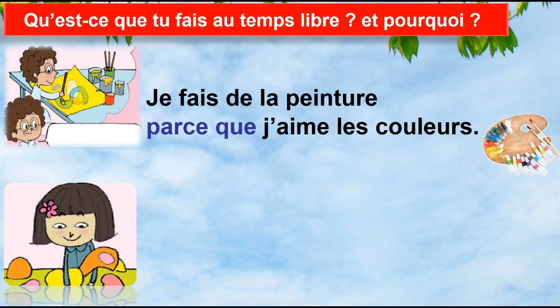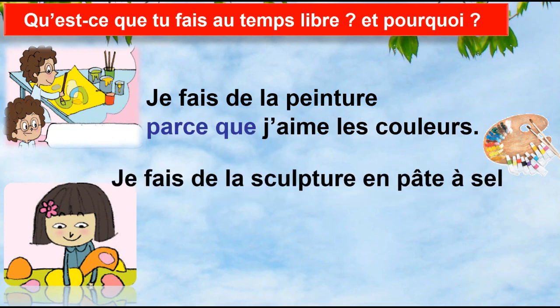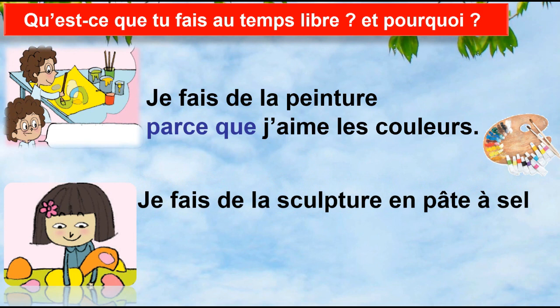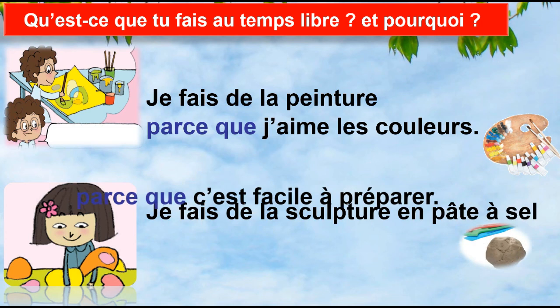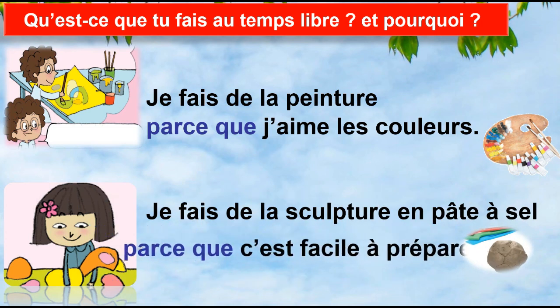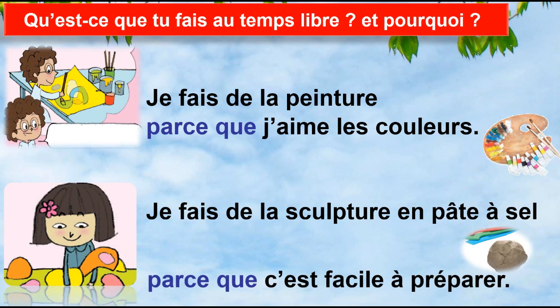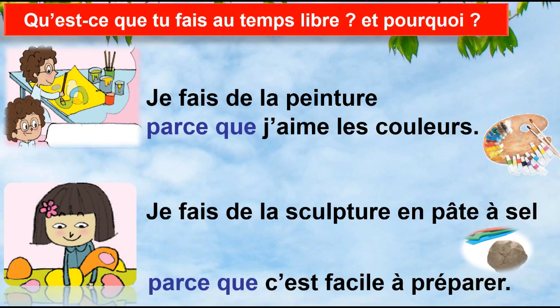Here, je fais de la sculpture. I say sculpture en pâte à sel. Je fais de la sculpture en pâte à sel. This one's pâte à sel. Parce que c'est facile à préparer. It's easy to do it. Je fais de la sculpture en pâte à sel, parce que c'est facile à préparer.